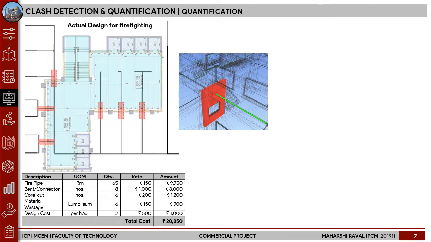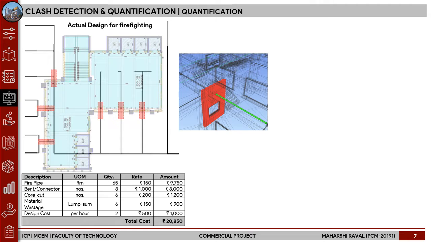The clash quantification exercise was carried out for the firefighting model. As seen here, the firefighting line is laid out as shown in the image, where at about 6 places the core cutting is required as per the current design. This is a small sample of one of the lobby areas of the commercial project. There are multiple similar lobby areas present, so we have taken this one as a sample.